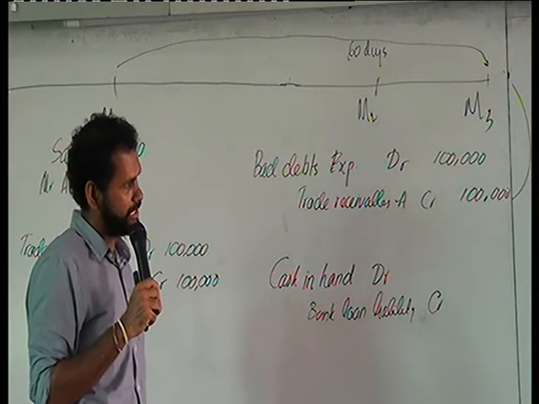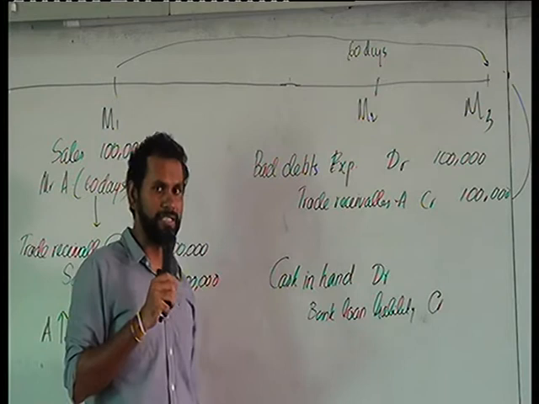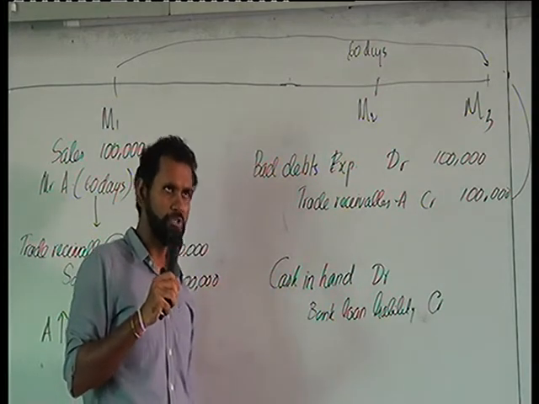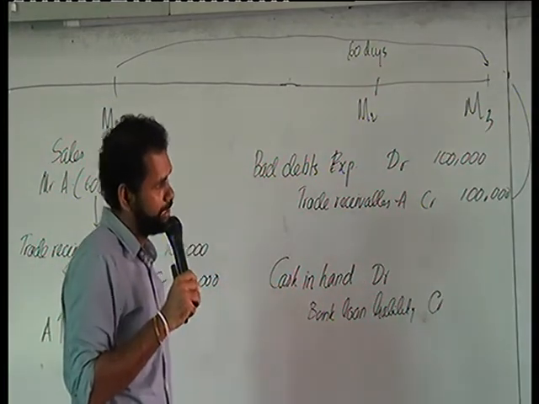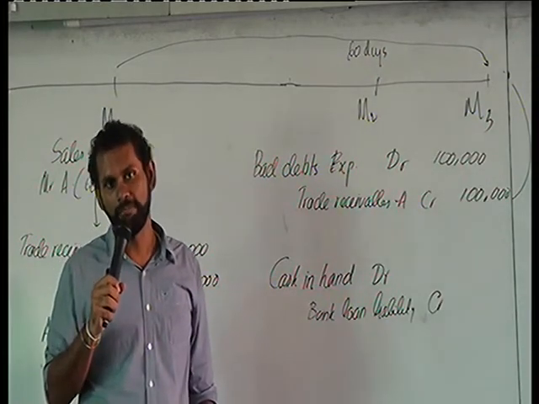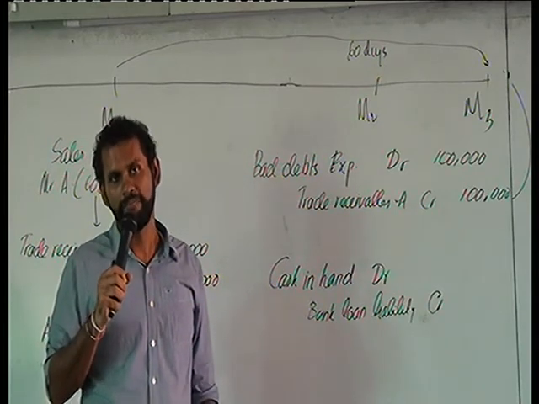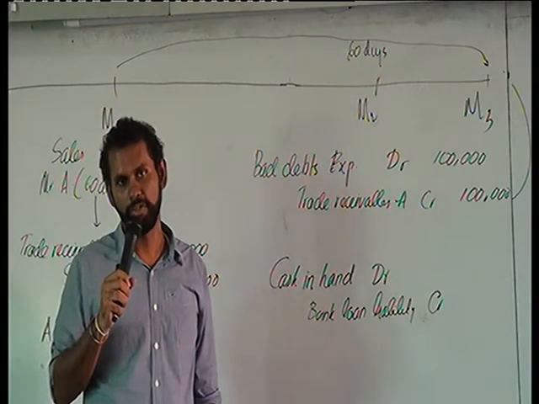Is there an impact to the equity? No impact to the equity. Is there an impact to the income? No income impact. Is there an impact to the liabilities? Yes. Our liability towards the bank loan is going to be reduced.